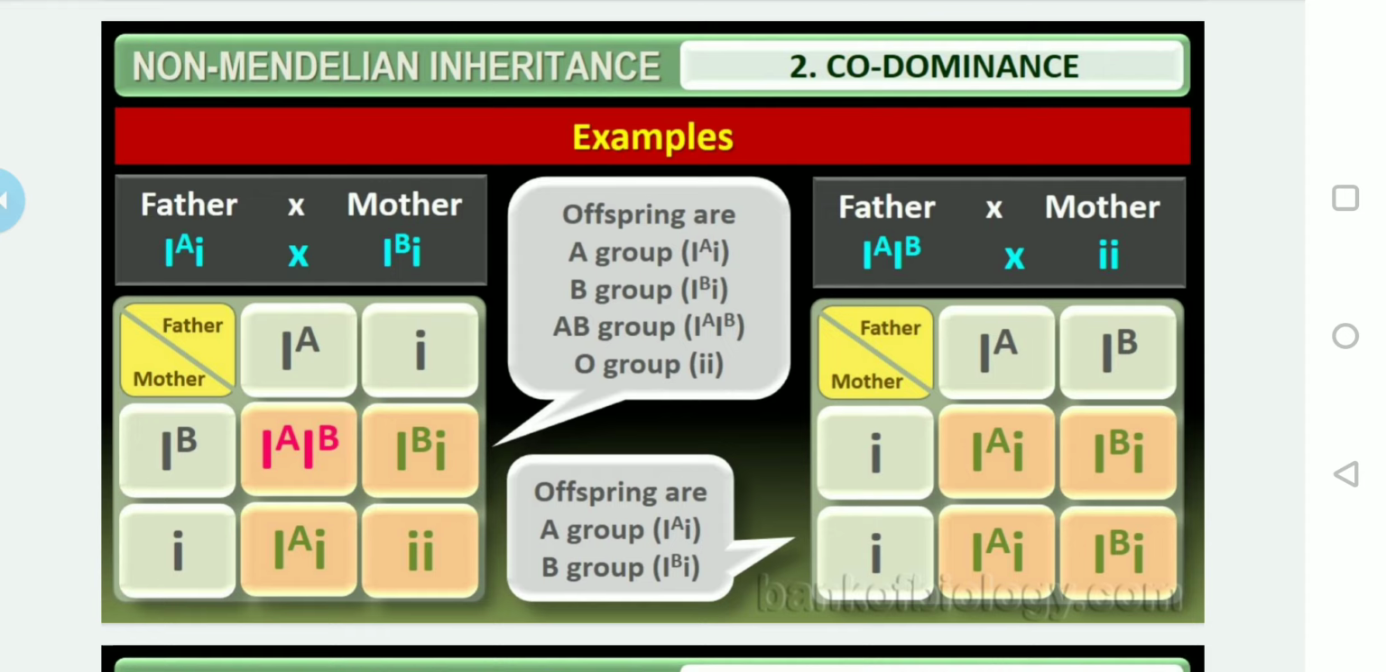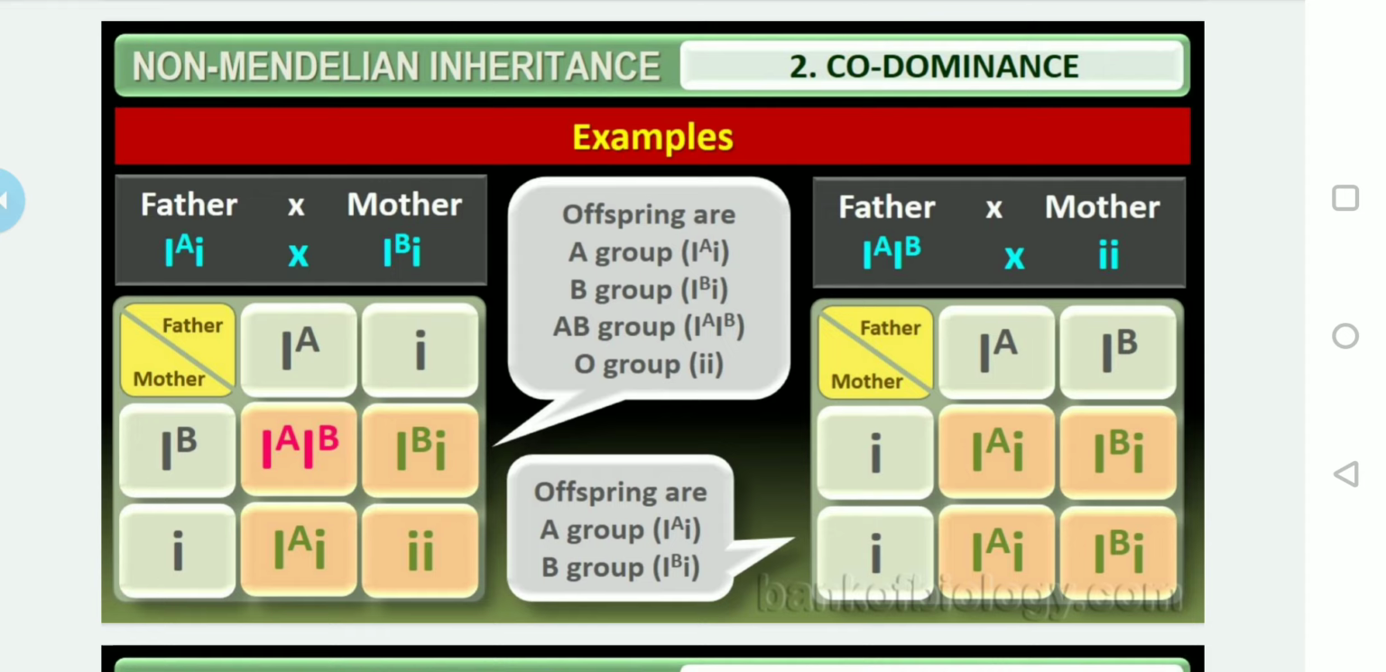AB blood group, A heterozygous, B heterozygous, and O blood group. These are all the possibilities. Offspring are formed with A group heterozygous, B group heterozygous, AB group, and the last one is O group.